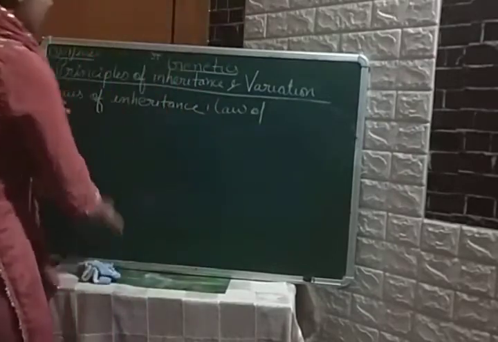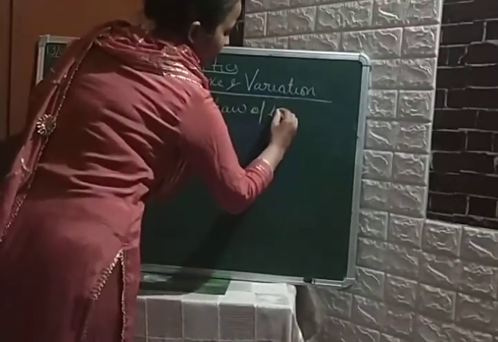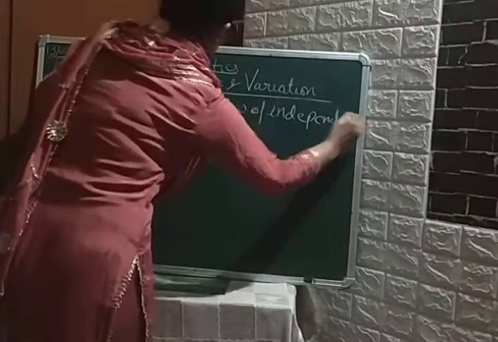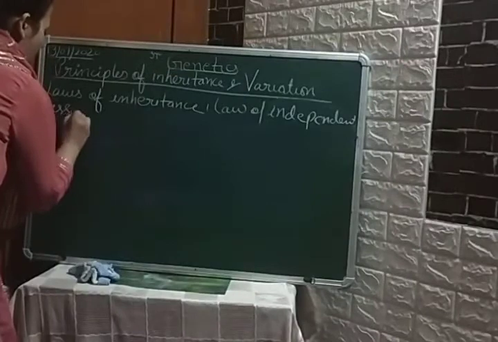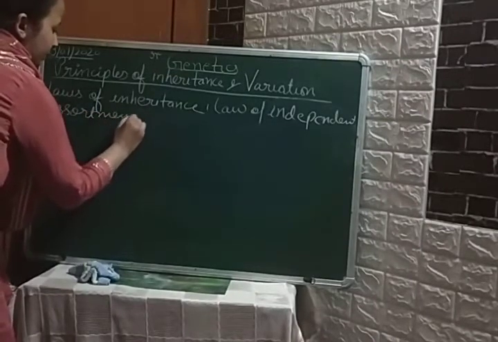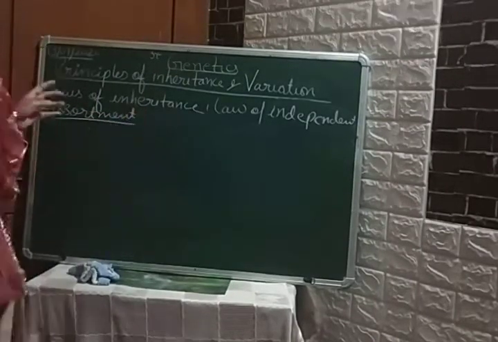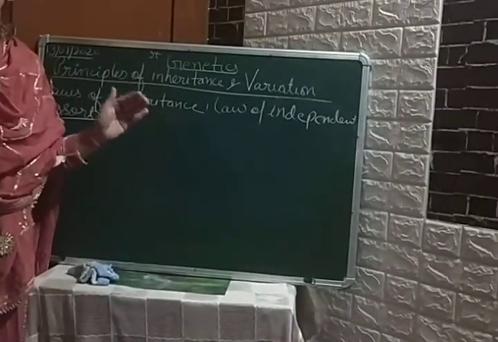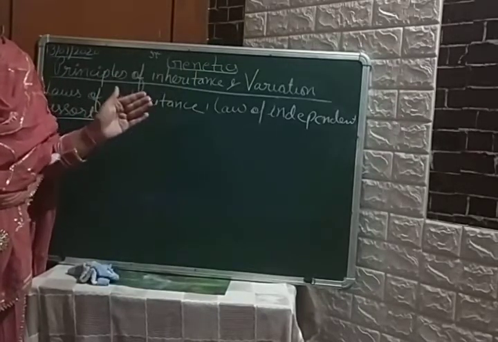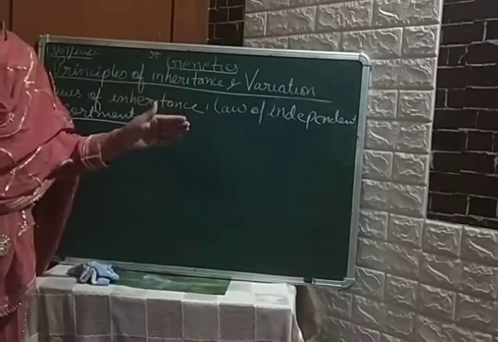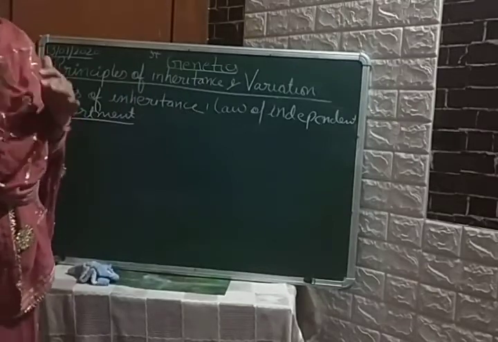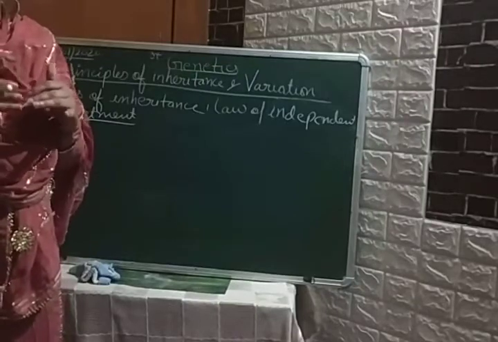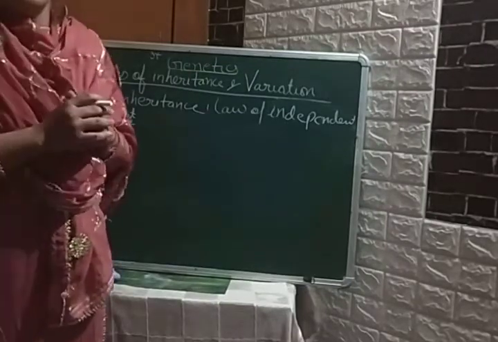The last law given by Mendel was the law of independent assortment. What is this, students? This law states that two alleles of each character separate independently of the factors of the other character at the time of gamete formation and get randomly rearranged in the offspring, producing both parental and new combinations of characters. Clear?